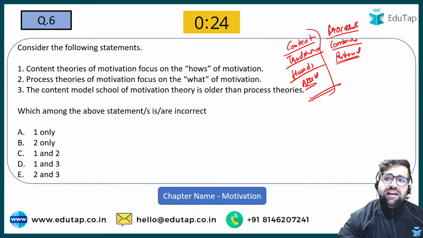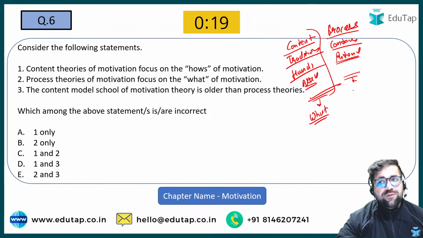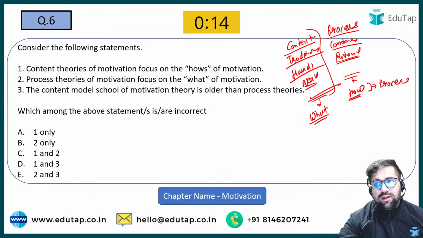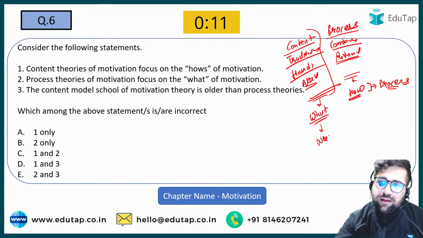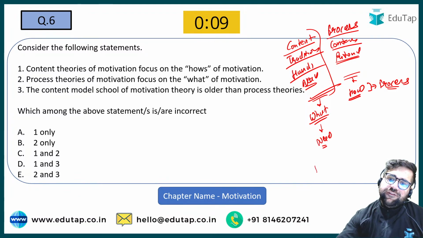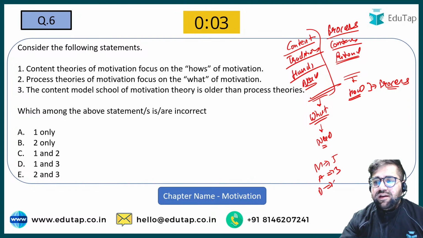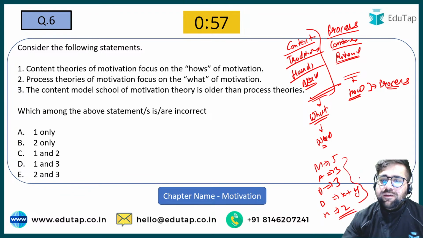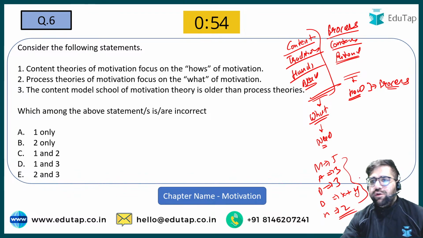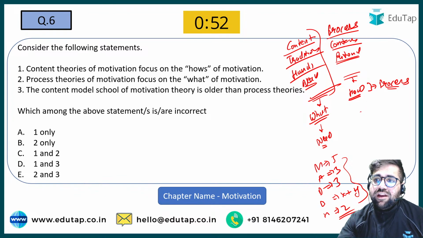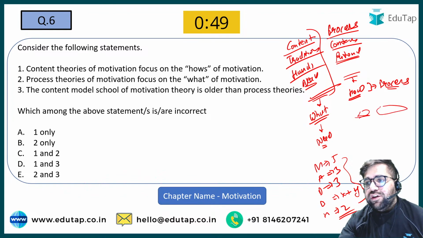Now, all the content-based theories focus on what motivates a person. Process-based theories focus on how a person is motivated. So over here, the process of motivation is important. Over here in content, the need is important. Even if you check, Maslow has given 5 needs, Alderfer 3 needs, David McClelland 3 needs, Douglas McGregor 2 mindsets, X plus Y, Herzberg again 2 factors. So all have given multiple variables, but the focus is on need only. But when it comes to process, they are not giving any specific need, rather they are focusing on a process.